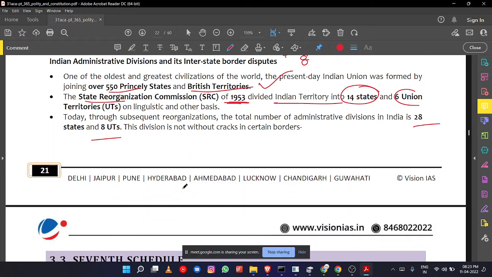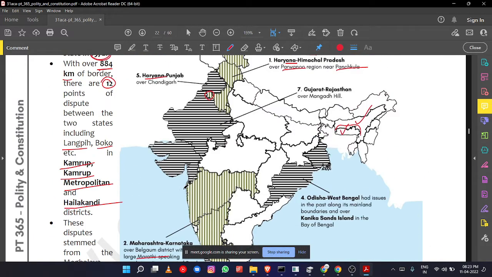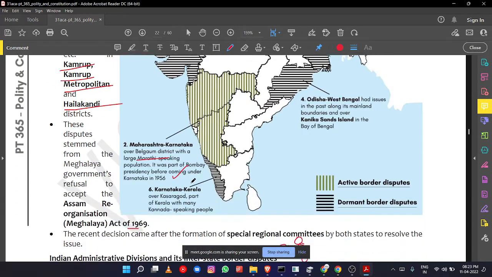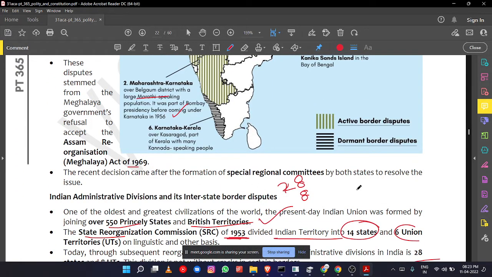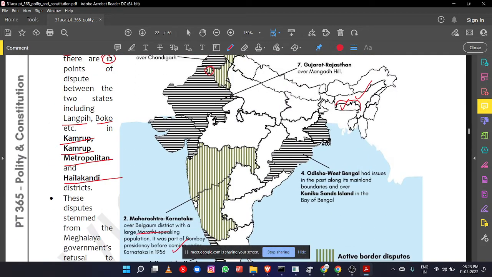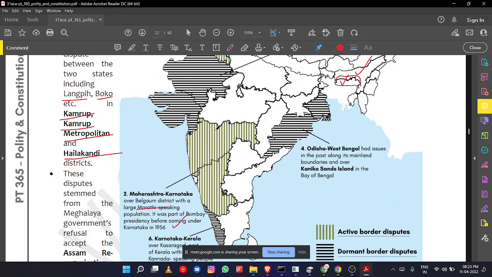But there are certain border disputes till now. Okay, still active. So how can they be resolved? By setting up special regional committees. Okay, and the state governments together can amicably solve these particular disputes. So you may get a doubt, sir, which authority has the power to alter the boundaries of a state or alter the name of that particular state?